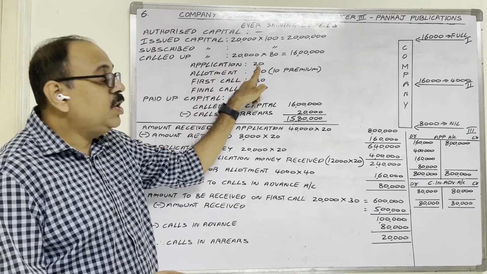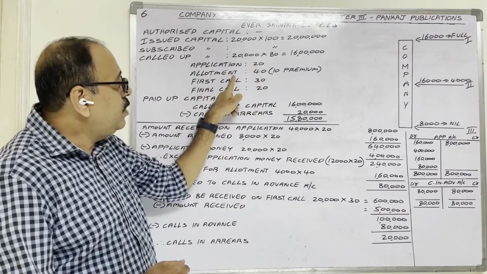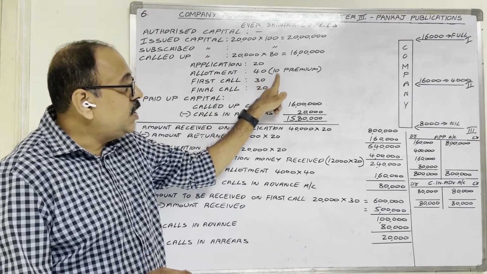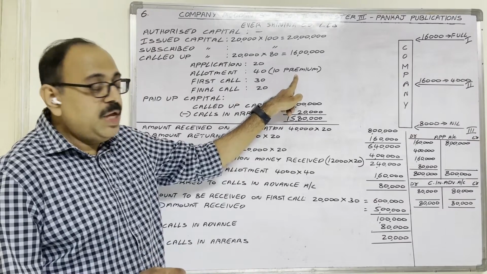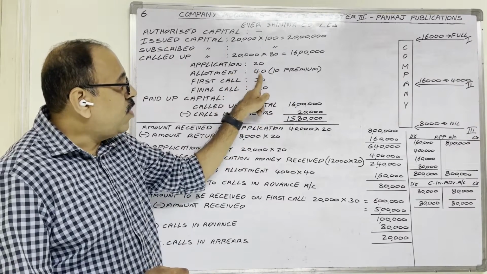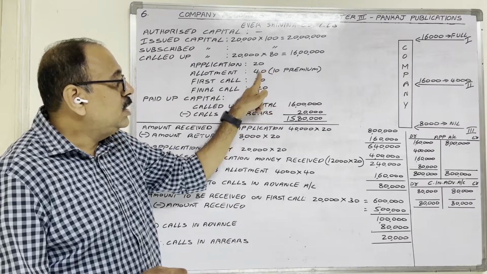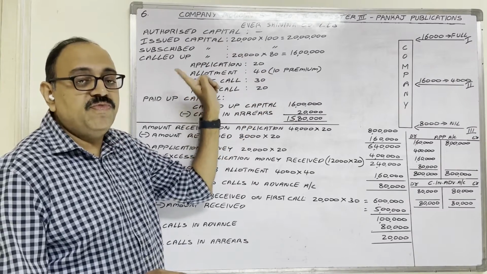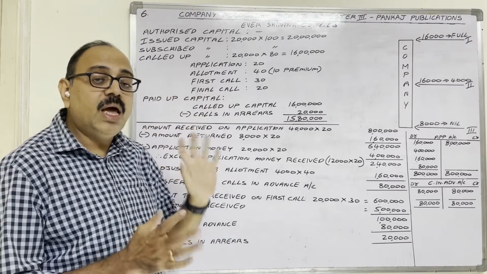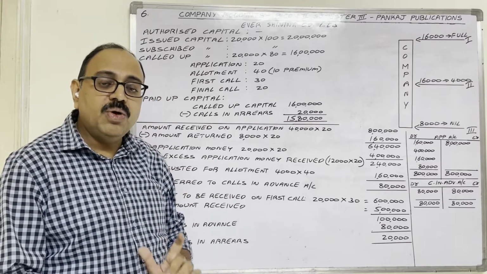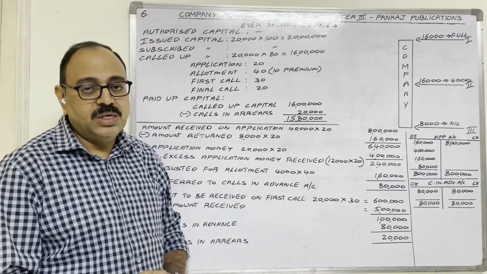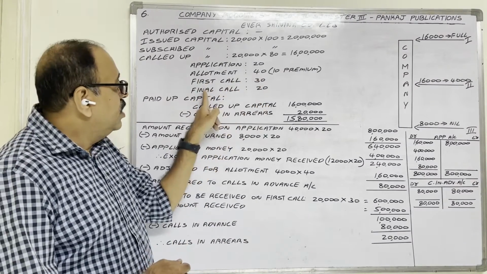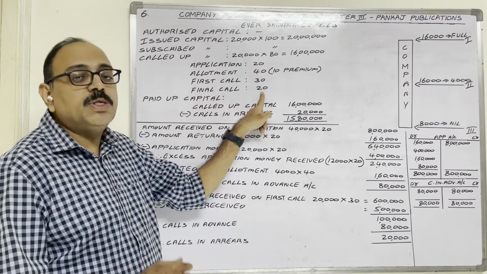Application money is 20 rupees per share. Allotment money is 40 rupees per share. In this 40 rupees, 10 rupees is premium. Means allotment money is 40 rupees minus 10 rupees, 30 rupees. About premium, in the previous fifth problem, I explained in detail. The fifth problem video link is available in the description box. First call money is 30 rupees per share. Final call money is 20 rupees per share.